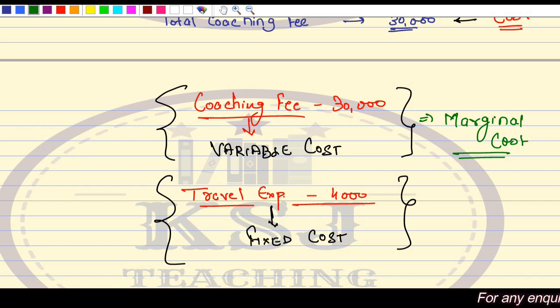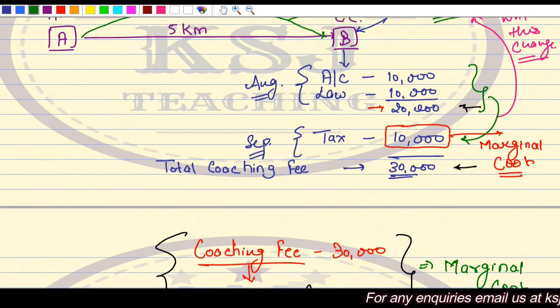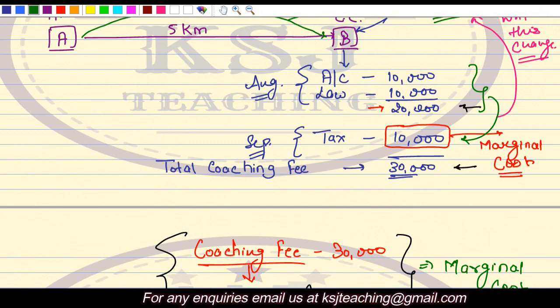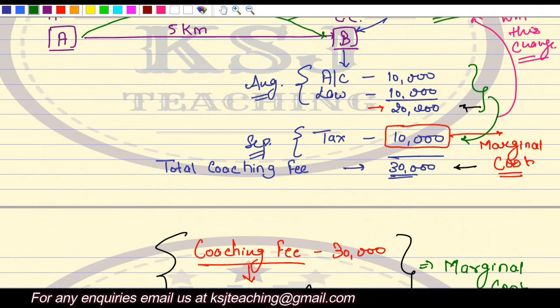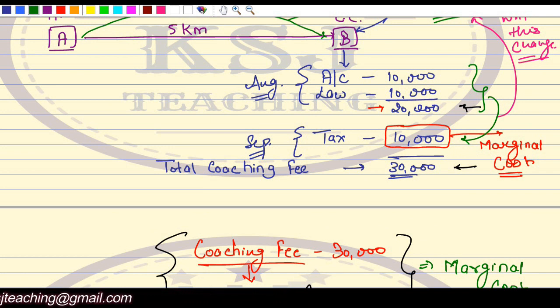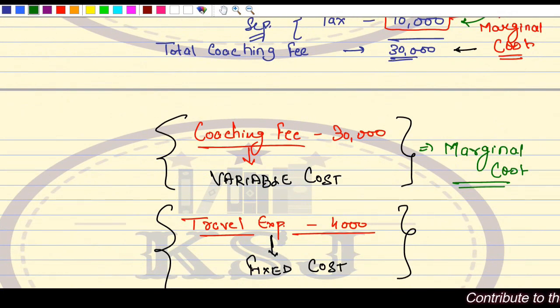The difference is that when we talk about the additional expenditure for manufacturing one extra unit, that is known as my marginal cost. In this case 30,000 is my variable cost and 10,000 is the marginal cost, right?